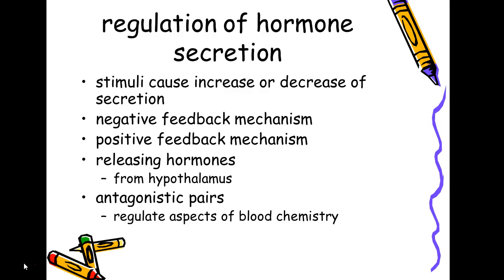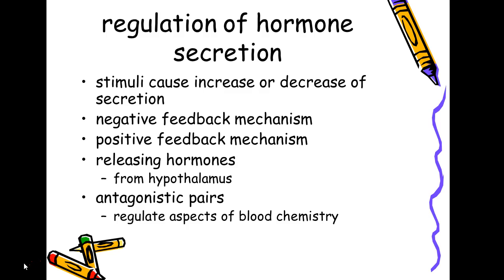We talked about the negative feedbacks before, that way, there has to be a certain amount. If it falls low, then it will begin increasing, but it will only increase to a certain point. So those are our negative feedbacks. On the other hand, a positive feedback, once a process gets going, that encourages more of it to be produced. The hypothalamus has a lot of releasing hormones that affect the pituitary gland. And of course, we will look at that when we look at the pituitary gland in one of our following presentations.